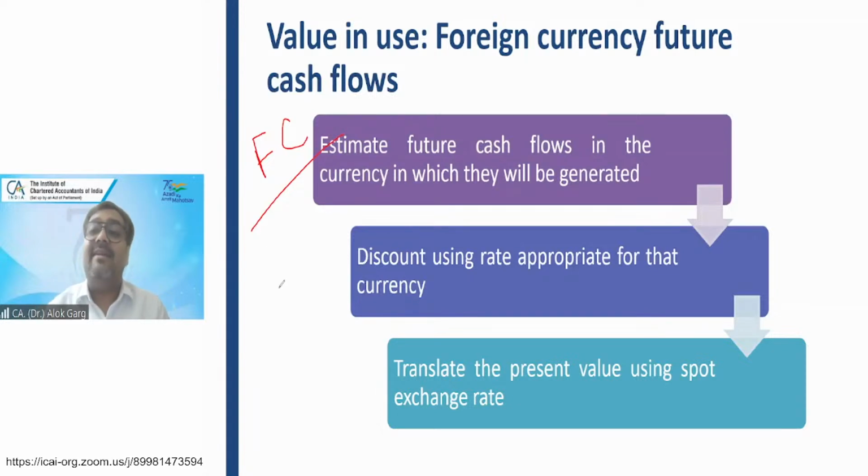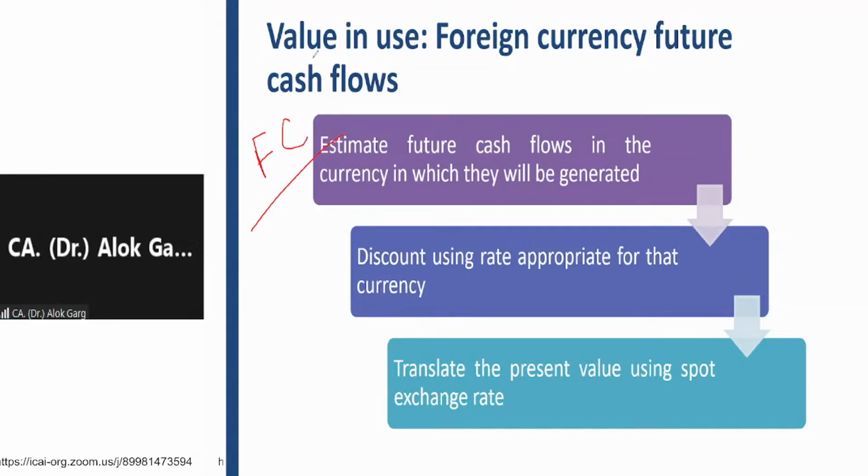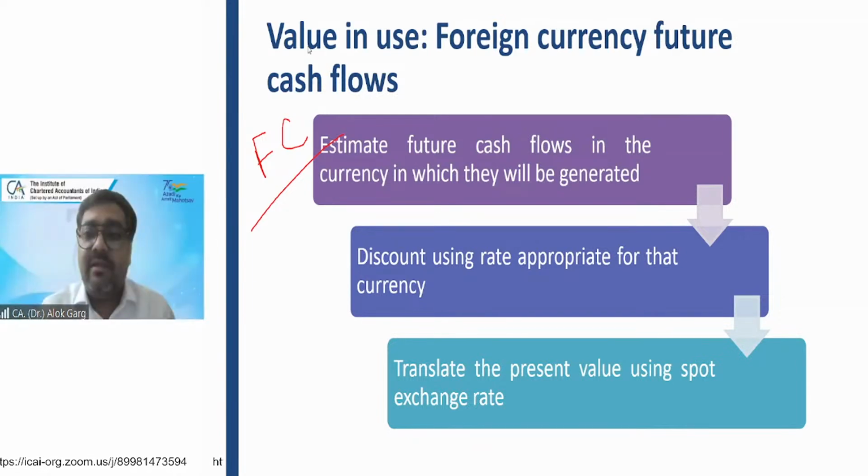Then you have to apply the discount rate applicable to that currency. Do you think that the discount rate applicable to India and the discount rate applicable to USA is the same? What is the discount rate? It is coming from the interest rate.